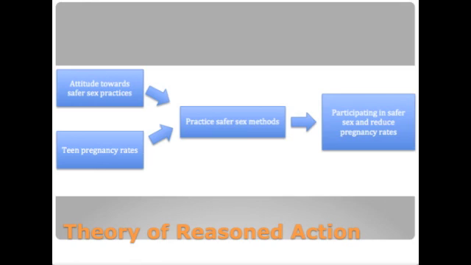The conceptual model we are using for DEPTH is the theory of reasoned action, which can be displayed in the following chart. On the top left corner would be the attitude toward the behavior, displayed as attitude toward safer sex practices. Directly beneath it would be the subjective norm, which we have displayed as teen pregnancy rates. Those flow into behavioral intention, which we have as practicing safer sex methods. All of these go into a final behavior, which is participating in safer sex and reducing pregnancy rates.